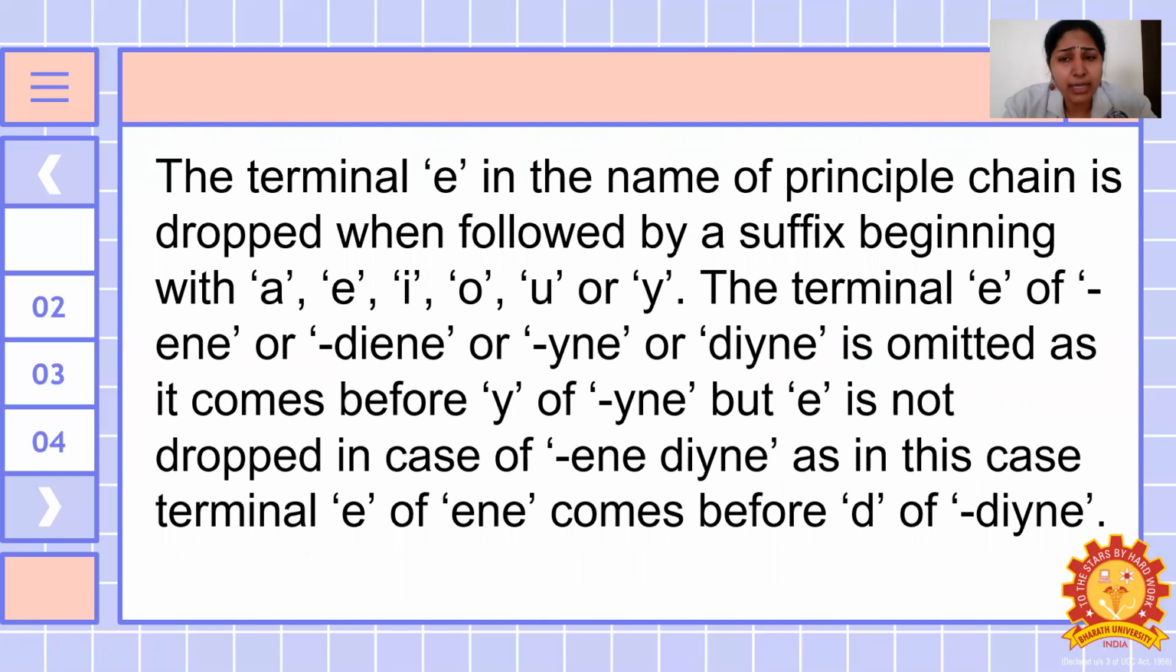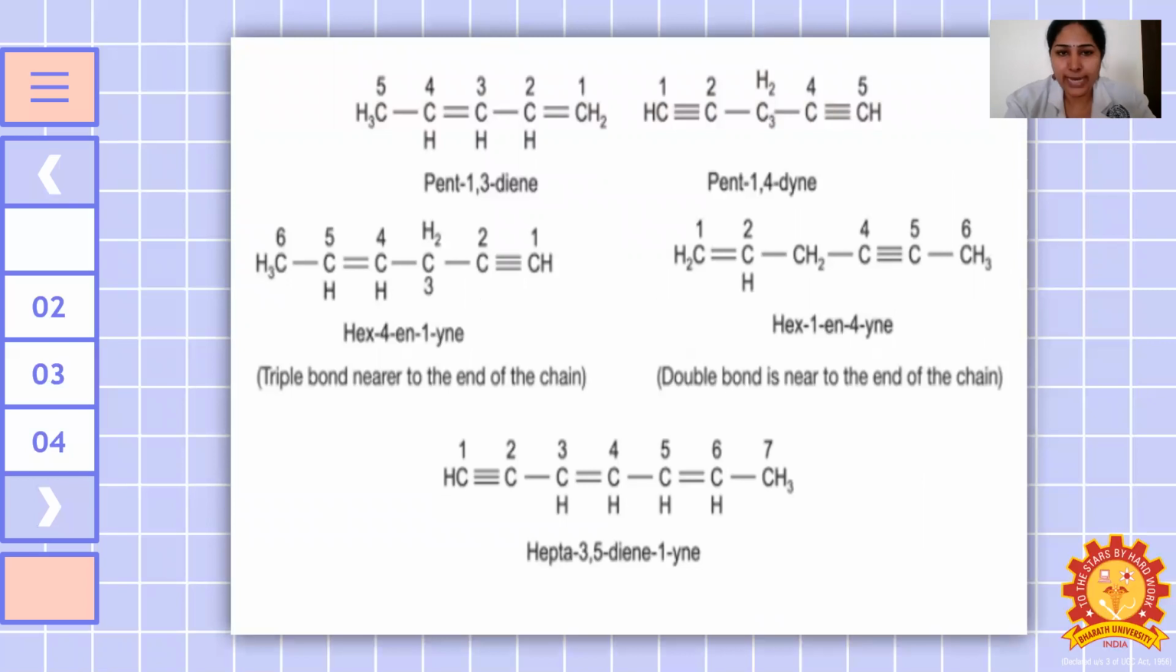The terminal e in the name of the principal chain is dropped when followed by a suffix beginning with a vowel: a, e, i, o, u. The terminal e of ene or diene or yne or diyne is omitted as it comes before the y of yne, but e is not dropped in case of ene, diyne, as in this case the terminal e of ene comes before diyne. So ene should come, then only yne should come while numbering. Okay, so these are all the examples.